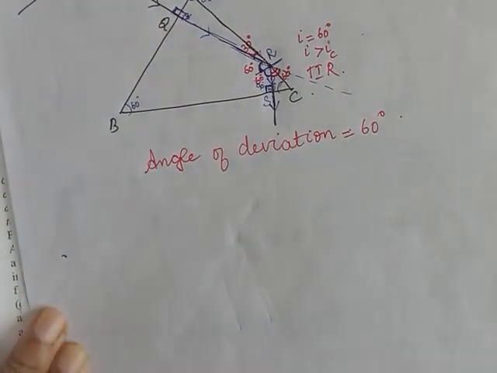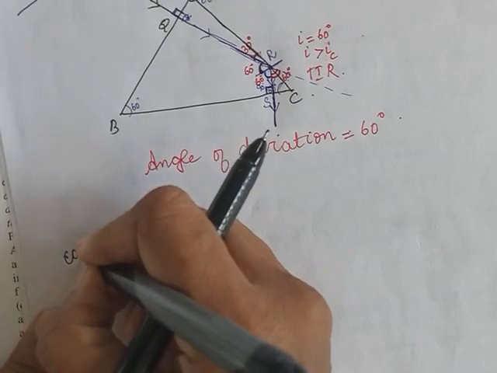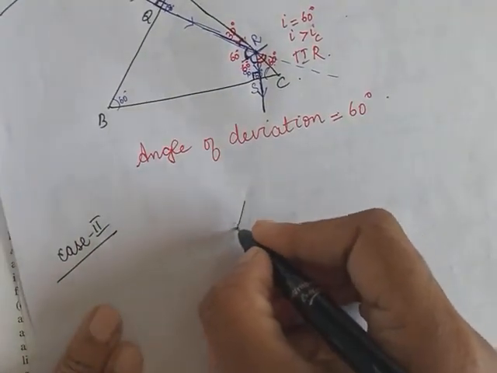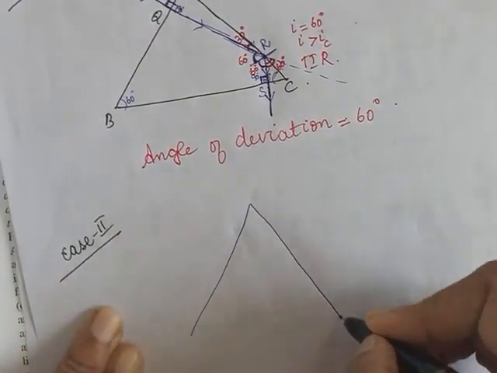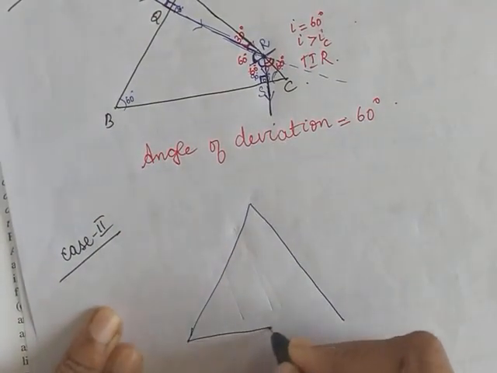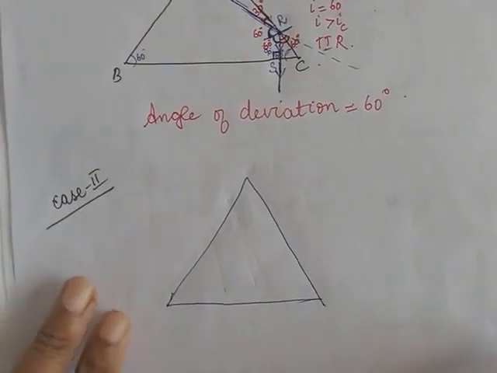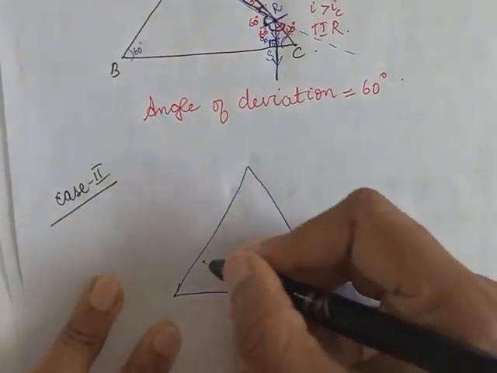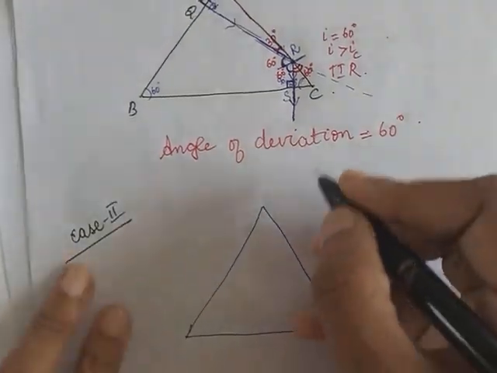And then case 2, this also deviated through 60 only, but there is a slight difference in the diagram.